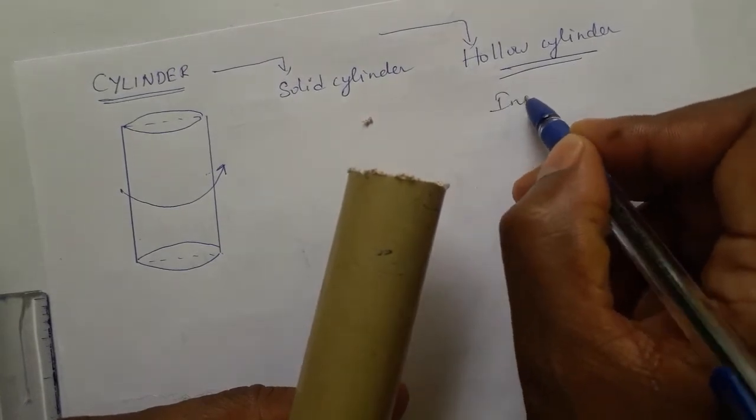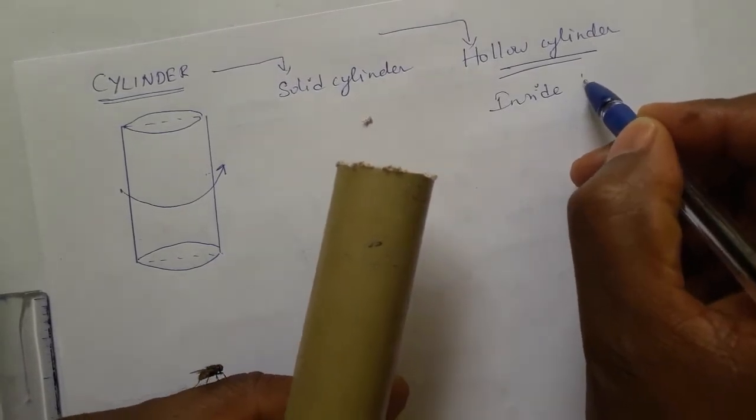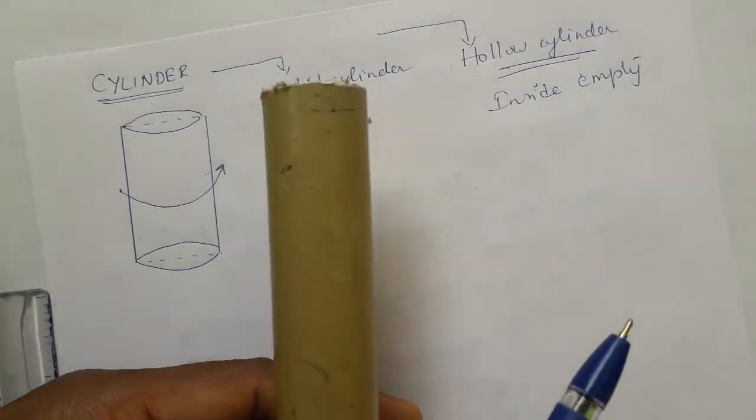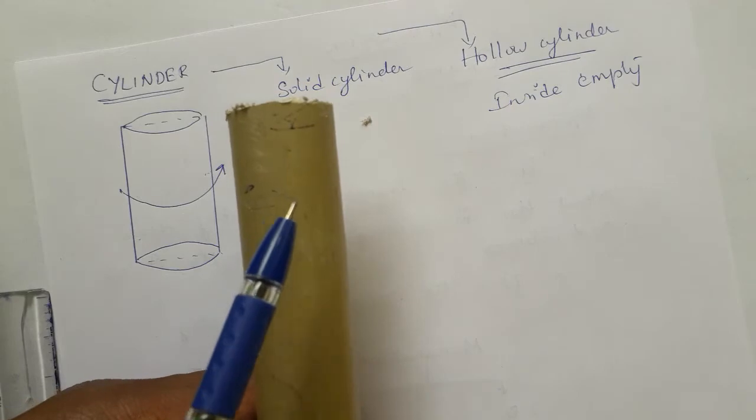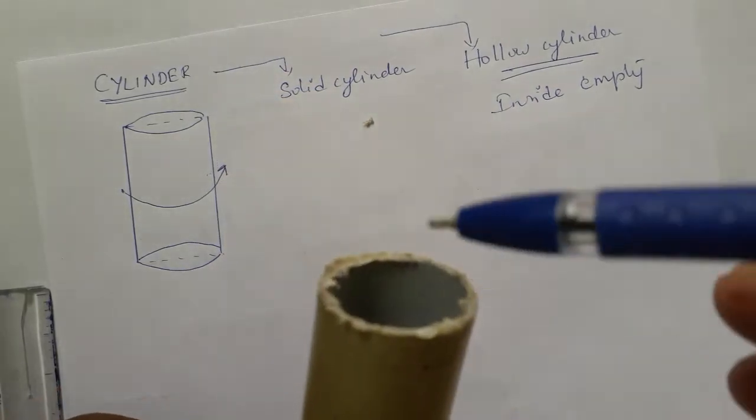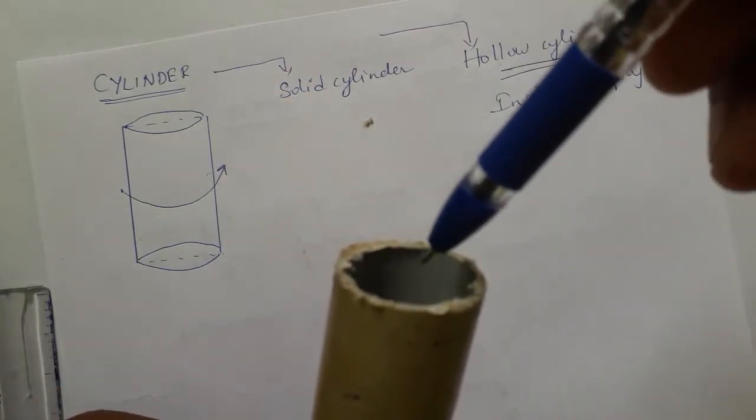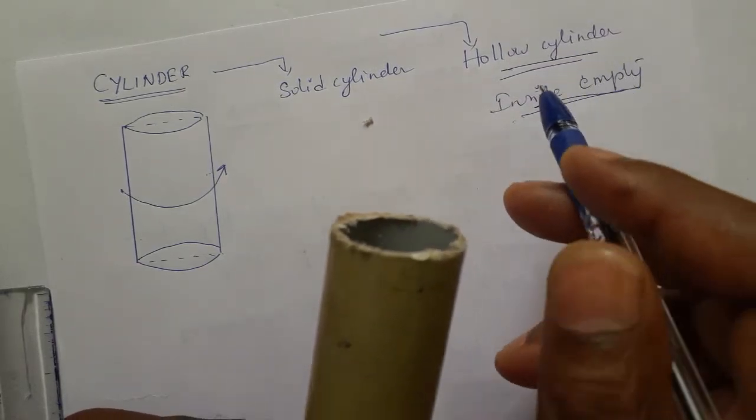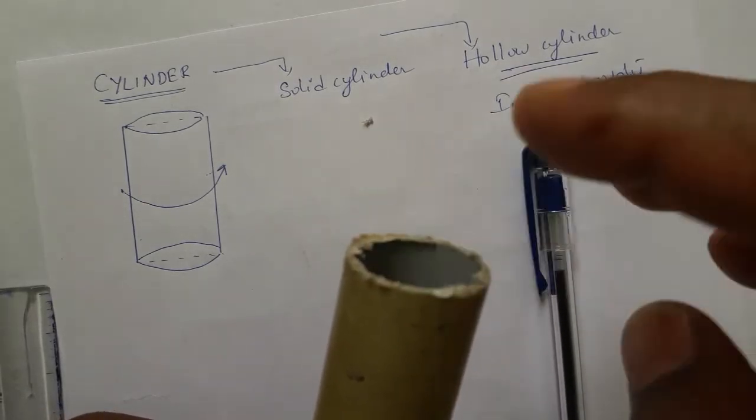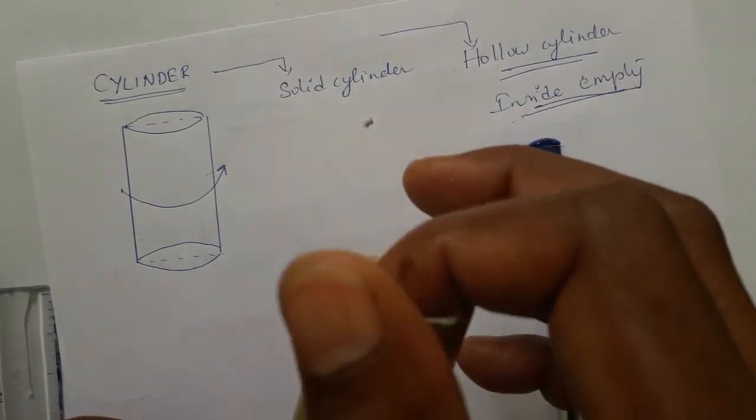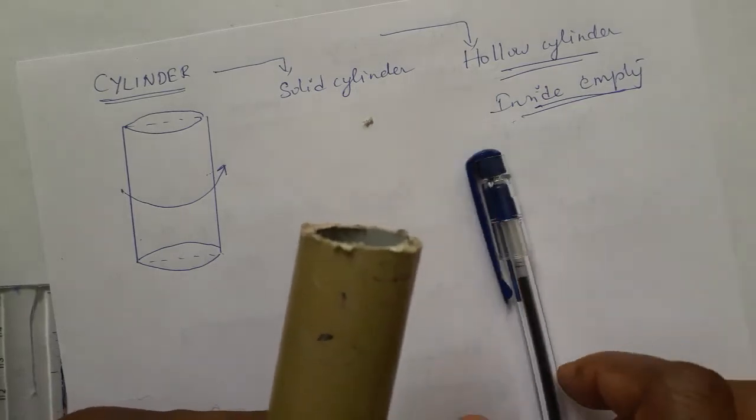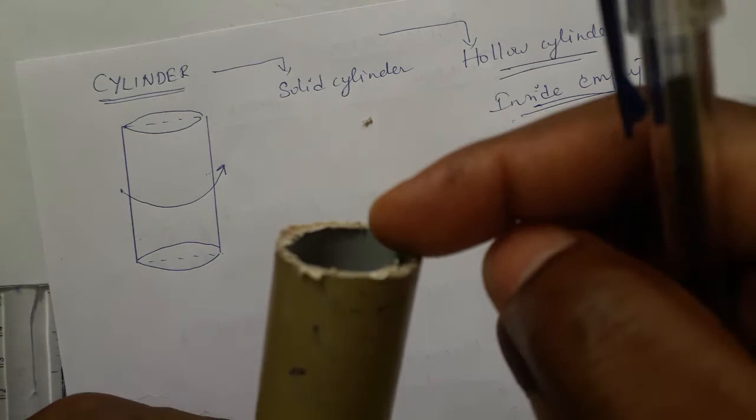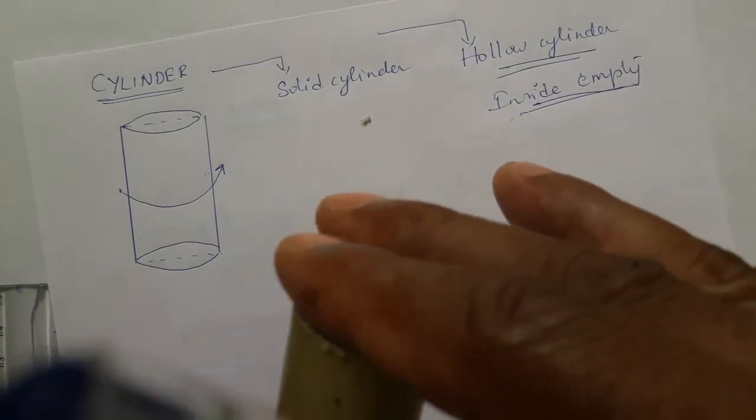That means inside is empty. See, a hollow cylinder from the side view looks like a cylinder. It is a cylinder only. When we see inside the circle shape, nothing is there inside. That is called a hollow cylinder. So when you fill something in this, you get a solid cylinder. That means you fill water, otherwise you fill sand, until the circle brim.